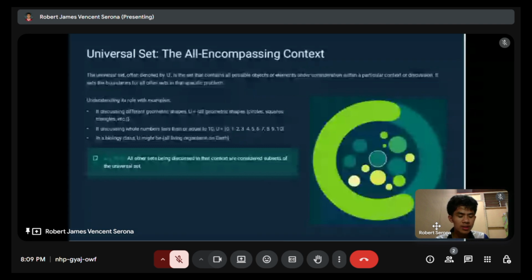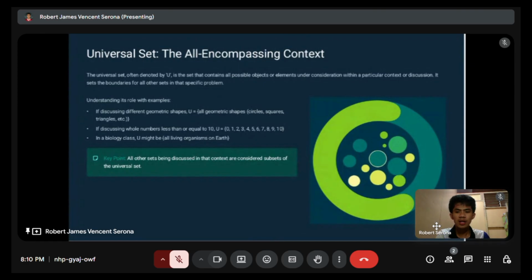Now, let's proceed to the universal set, the all-encompassing context. The universal set, often denoted by U, is the set that contains all possible objects or elements under consideration within a particular context or discussion. It sets the boundaries for all other sets in the specific problem.